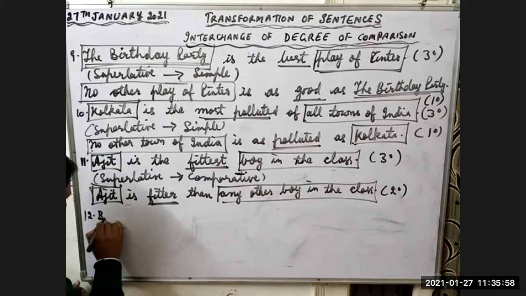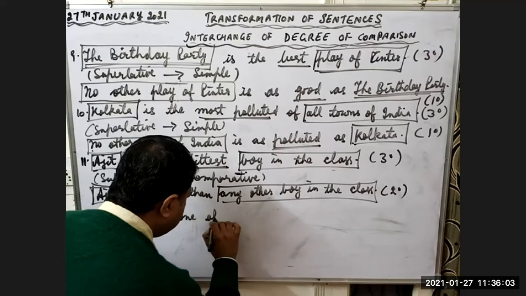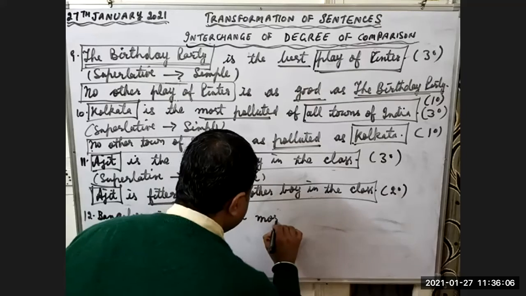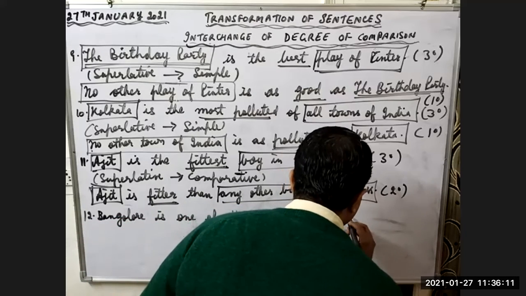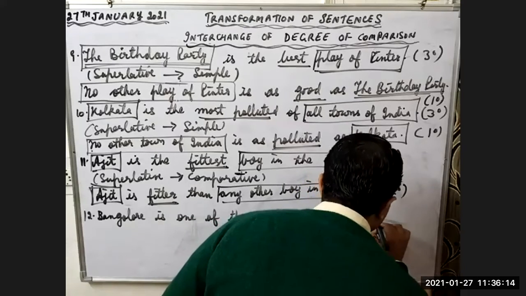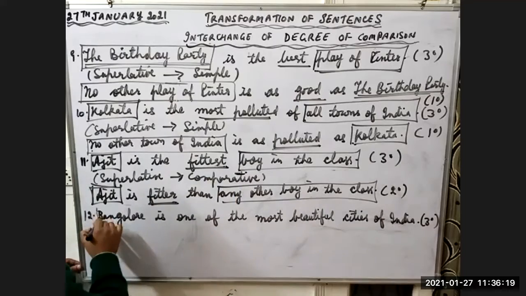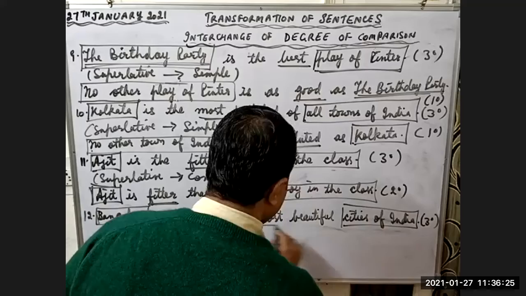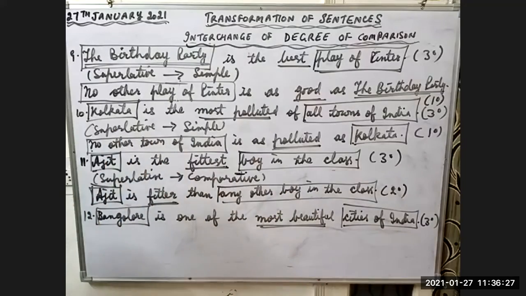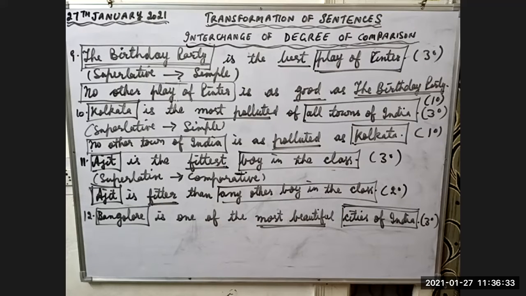Last example. Bangalore is one of the most beautiful cities of India. This is third degree. We are comparing Bangalore with other cities of India. What will be the answer?